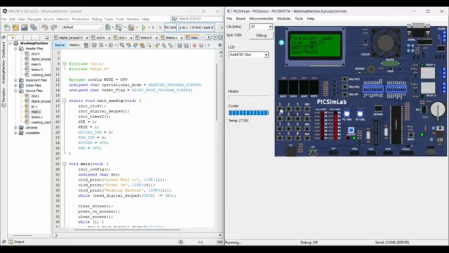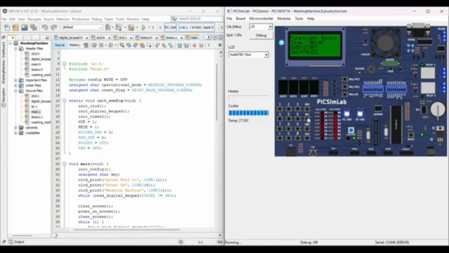In this, when I press switch one, it will represent that the door is open and it will stop the fan and the buzzer will sound. When I release the switch, it will continue working from where it was stopped. So you can see switch 6 to pause, switch 5 to start.